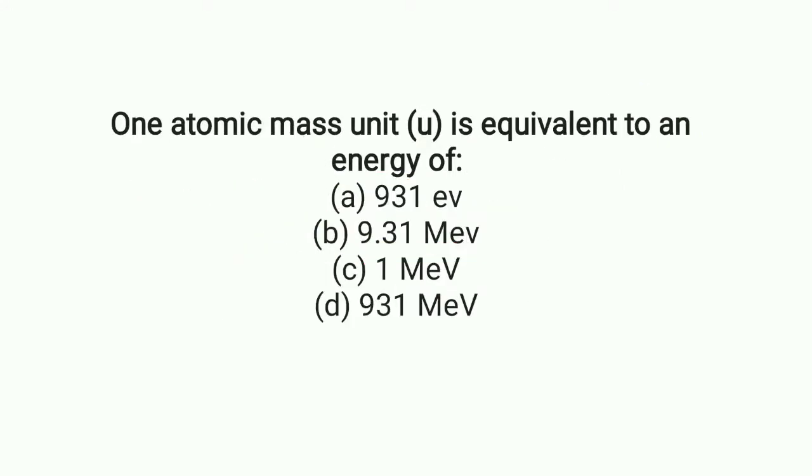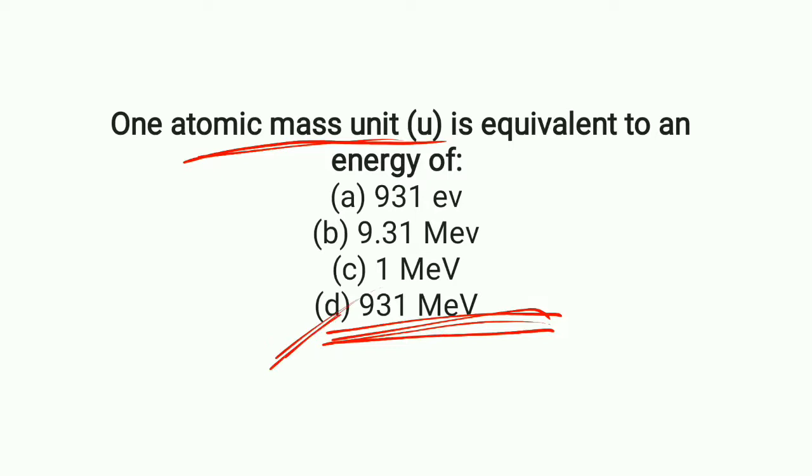One atomic mass unit is equivalent to an energy of 931 million electron volts. Option D is the correct answer.